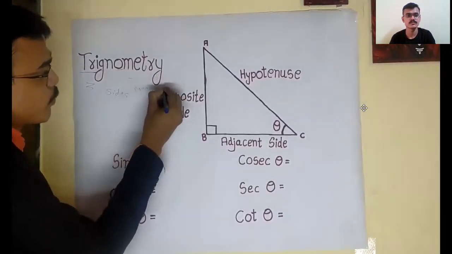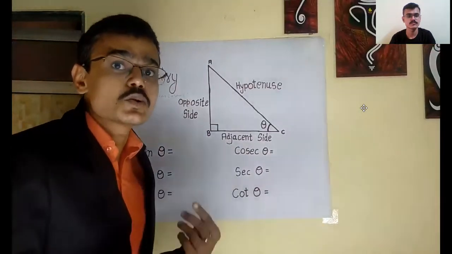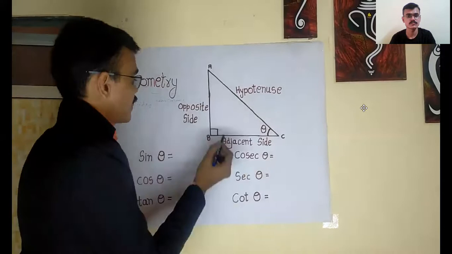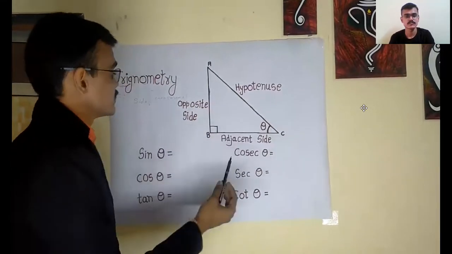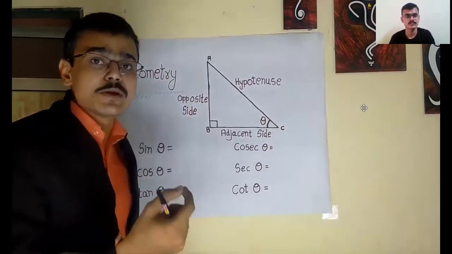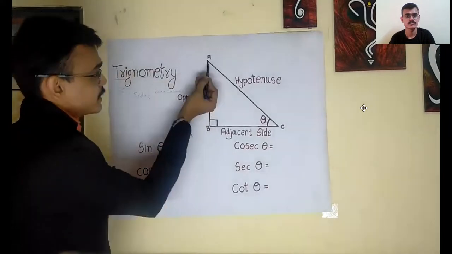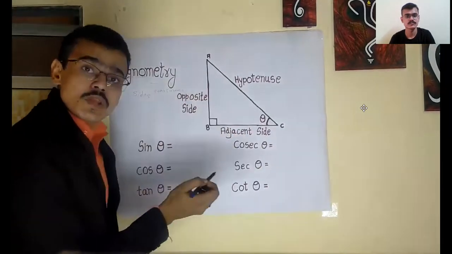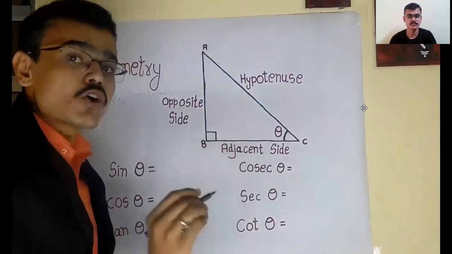So basically, we will study the sides measurement, how the ratio of the sides and how the ratio of the side and the angle is related. Okay, so basically we will find the relation between the sides and angle. Okay, now let's start with this triangle. As we already know, the triangle which has one angle as a 90 degree is called as a right angle